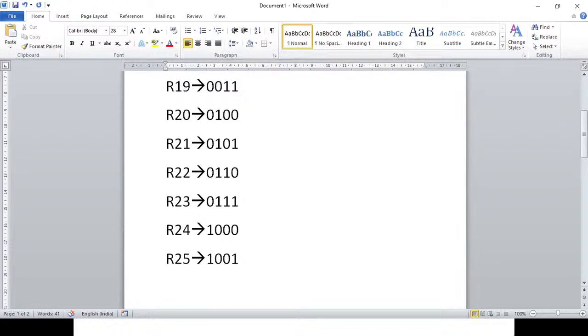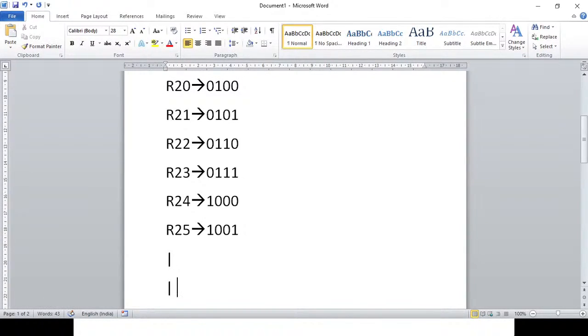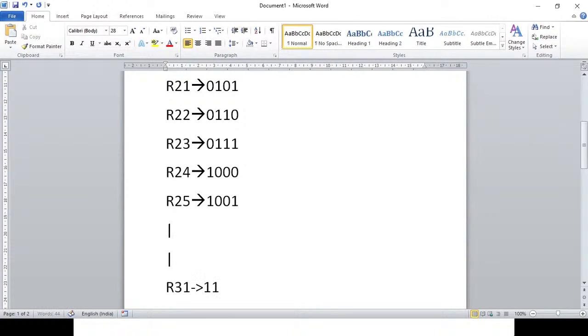I will not write all the combinations here. I can go up to R31. R31 means 1111.